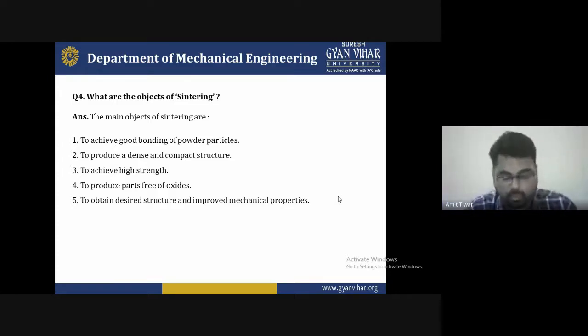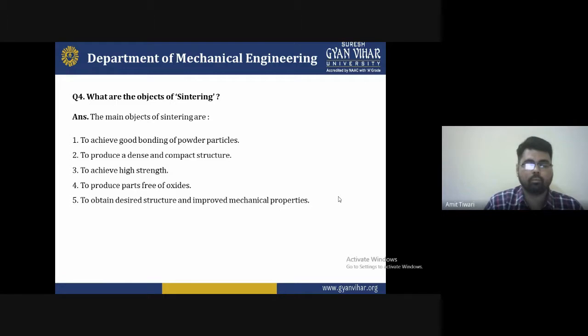And if you have designed the structure, you have to maintain it. When you understand all the features, you have to calculate the reason for that. How do you calculate it for that particular material? You have to join the material in a very large quantity and a smaller quantity. With the help of this, we maintain the structure. Now, obtain the desired structure and improve the mechanical properties.